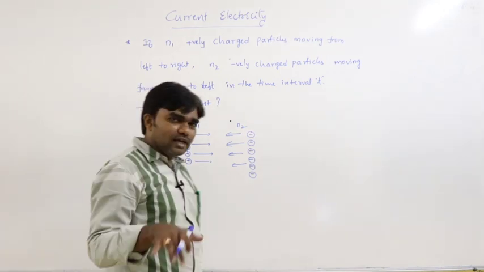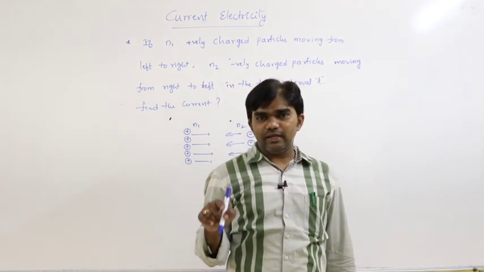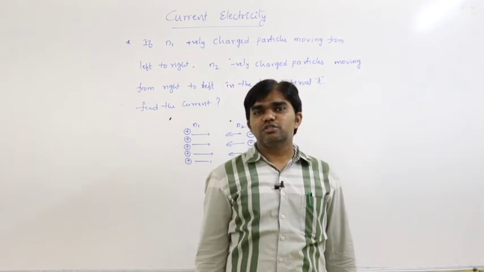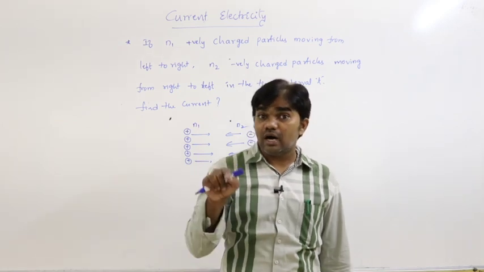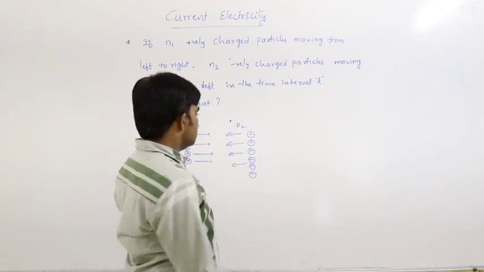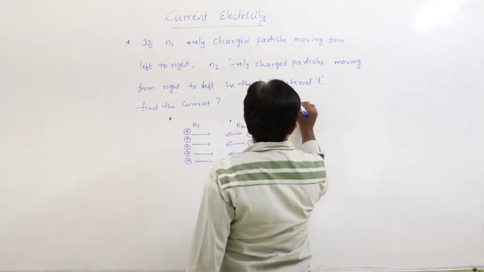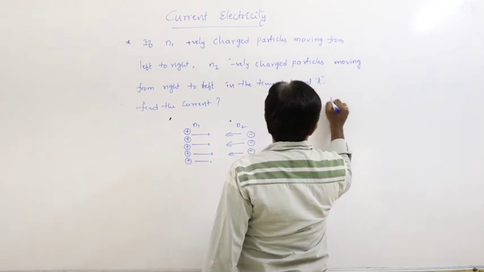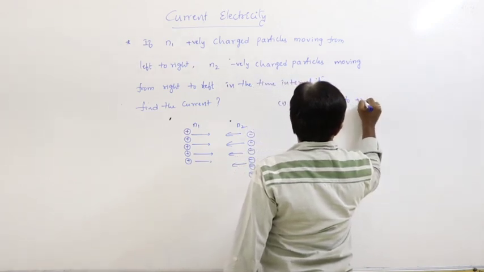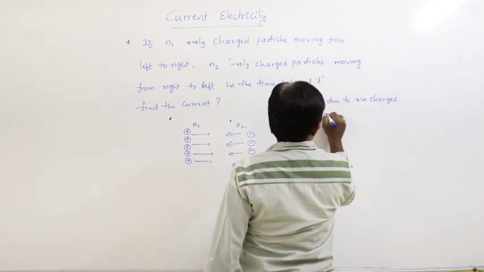So what is the direction of the current? We must consider the direction of the current is in the direction of motion of positively charged particles, or opposite to the direction of motion of negatively charged particles. So first condition, what is the current due to positively charged particles?